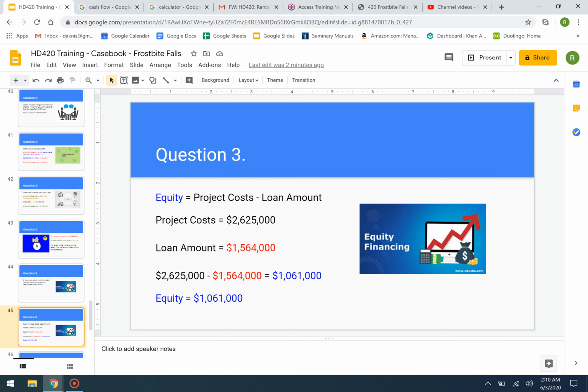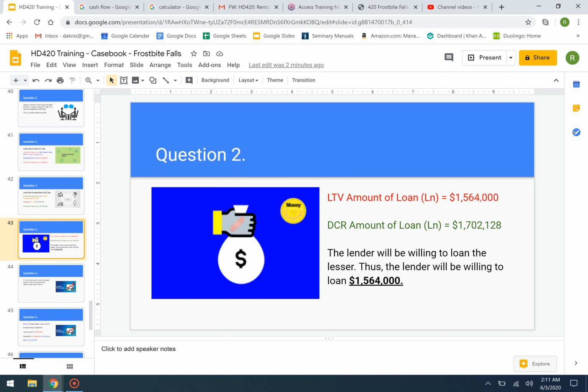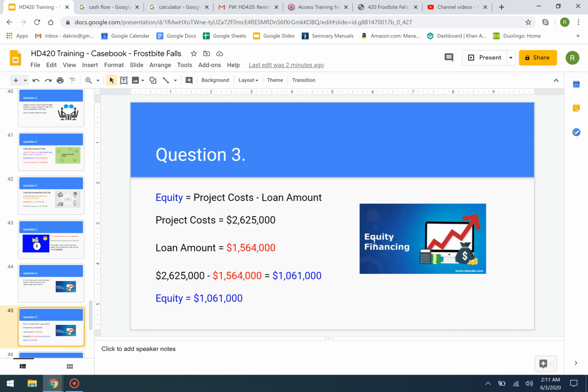We're taking a loan amount, which we've just determined from the question before, of 1.564. That's our new loan amount, $1.564 million. Take our project costs minus that, and we come up with a new equity. This is the amount Wally's going to have to come up with. We have 1,061,000. That is our new equity amount.